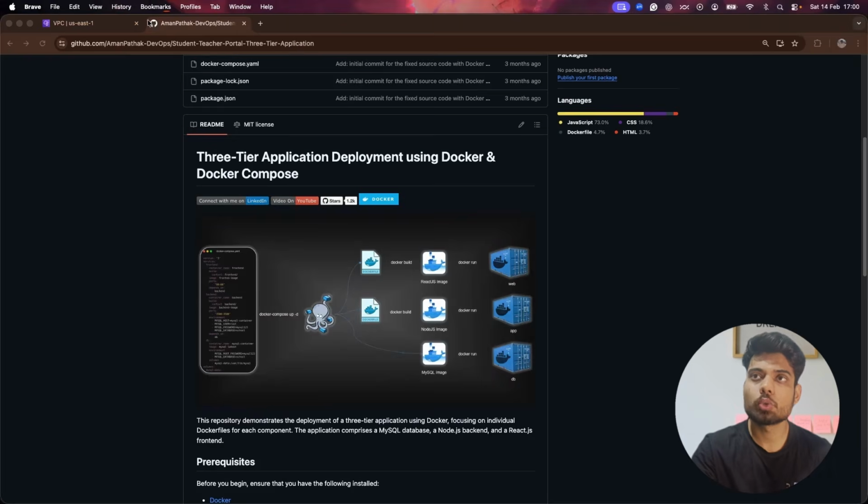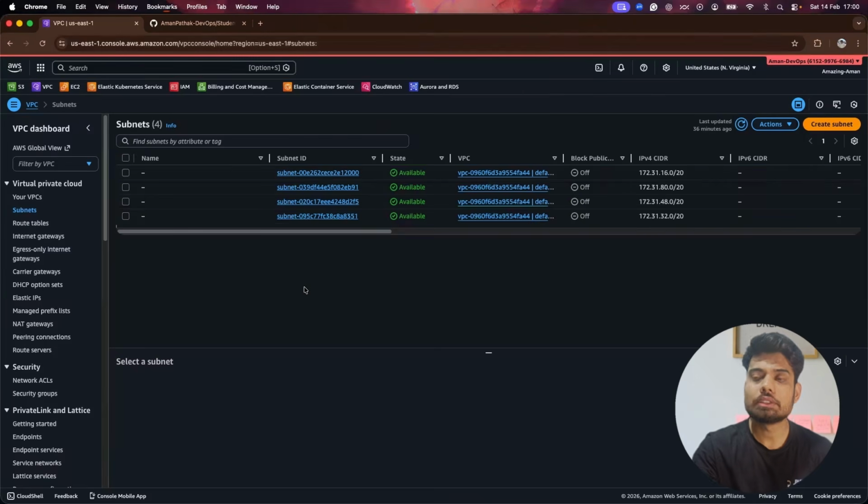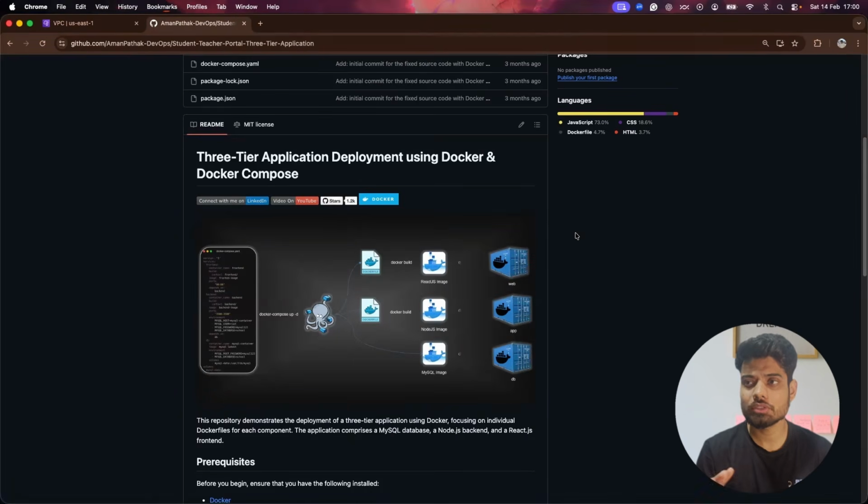So I'll just show you a few things. Before telling you about ECS, I would like to show you the application. Again, it's a three-tier application, and most of the time we have the same application. I don't want to invest a lot of time in the application because it doesn't matter to me. The main thing is the stack. If the application is based on Java, Node.js, or any other, I have to write the things accordingly.